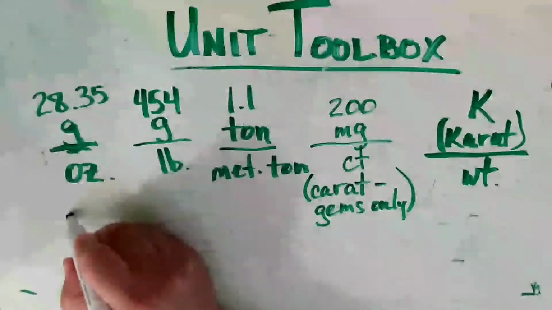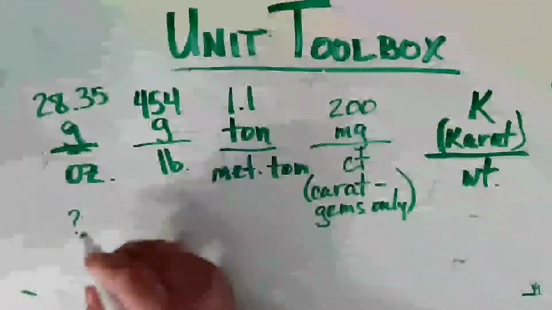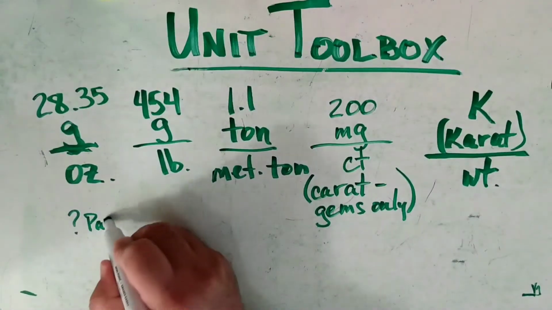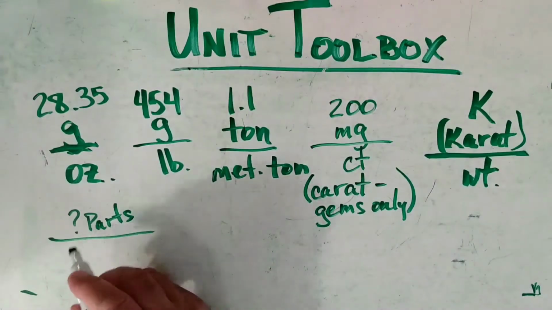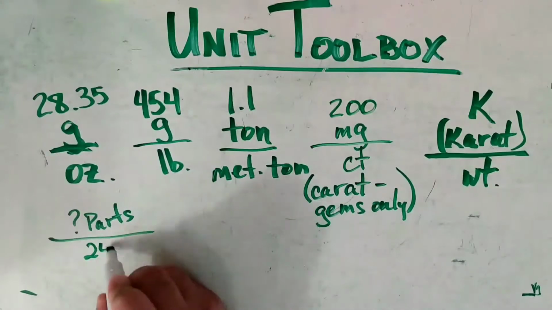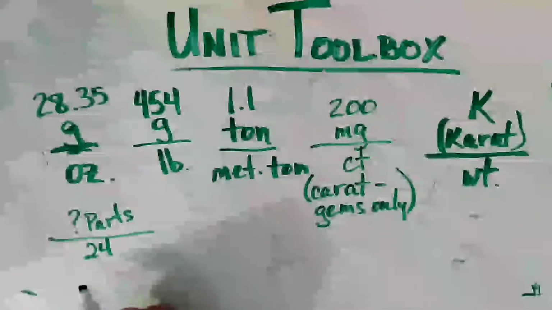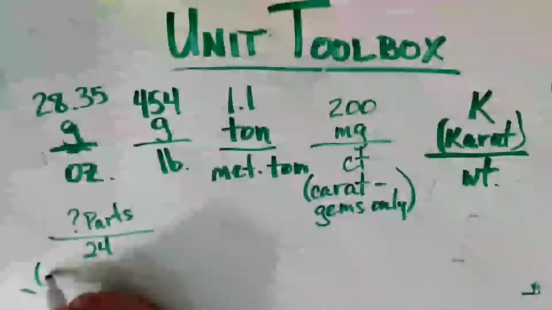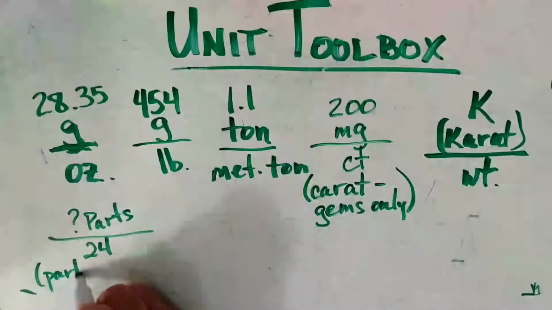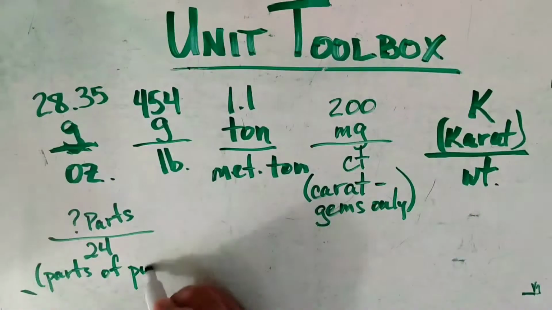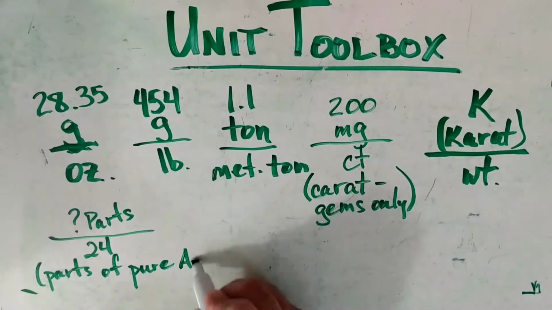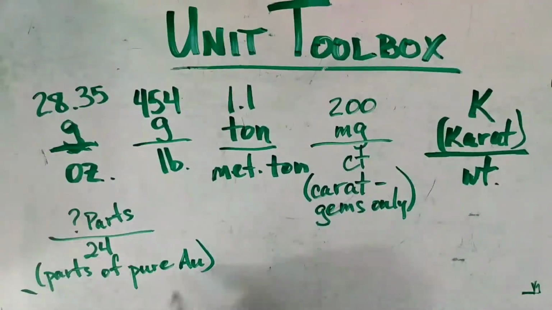And what we have is question mark parts for 24. And this 24 is parts of pure AU. And that's gold.